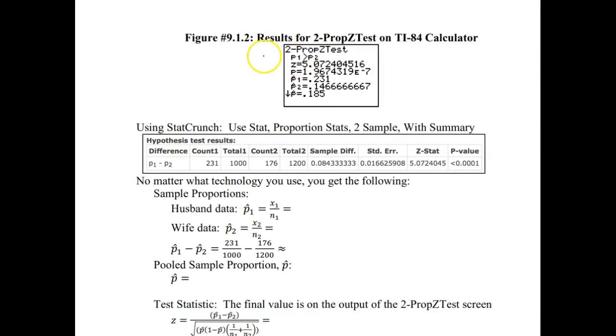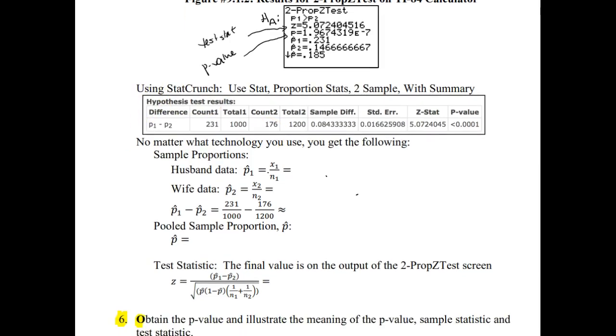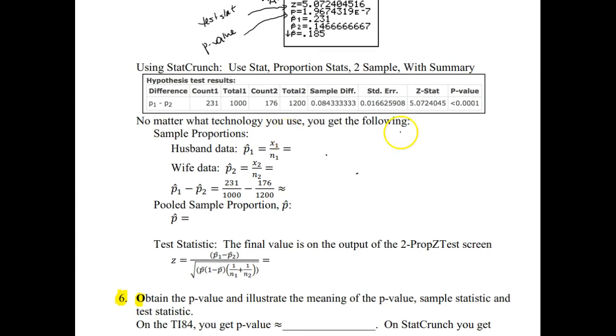All right, so on your output screen, the very first step up here, you should make sure that that first line matches your alternative hypothesis, which it does, p1 greater than p2. And then on that screen we have our z-score, so there's our test statistic, standardized score. And there's p, but it's really not p, it's really the p-value. And then we've got our p-hat1 and p-hat2, so our two separate groups, and we have our pooled p-hat as if we would have considered that to be all one group. And using StatCrunch, we would get those same values here as well. So no matter what technology you use, you get the following.